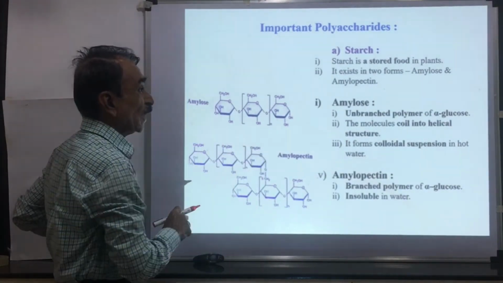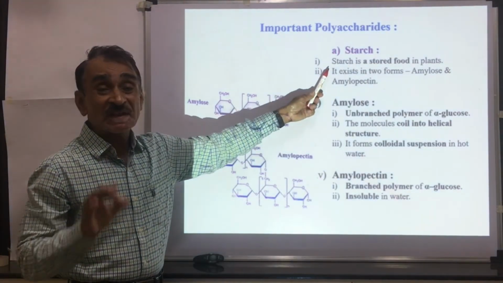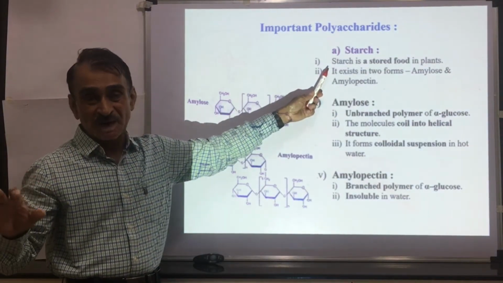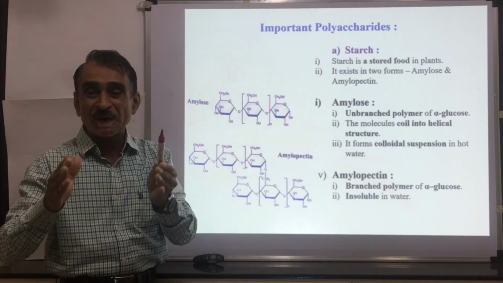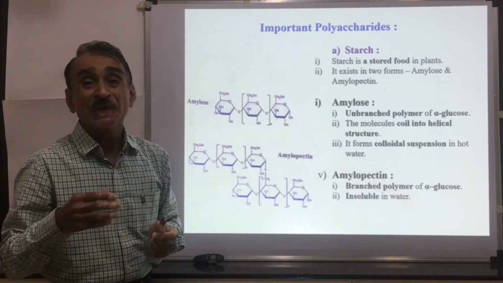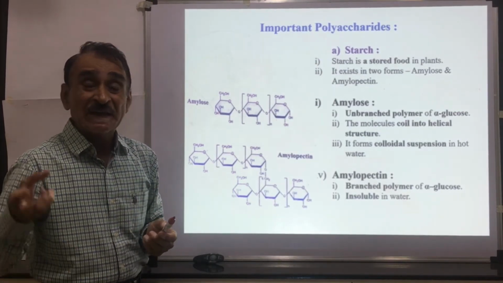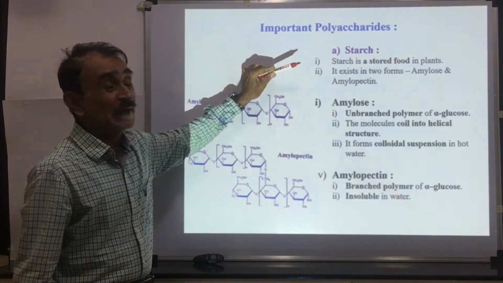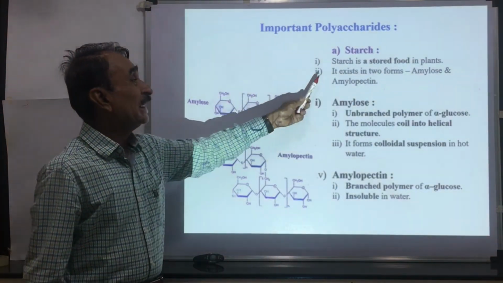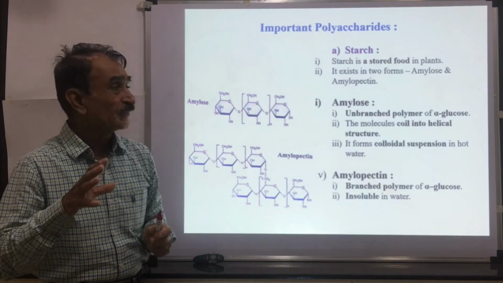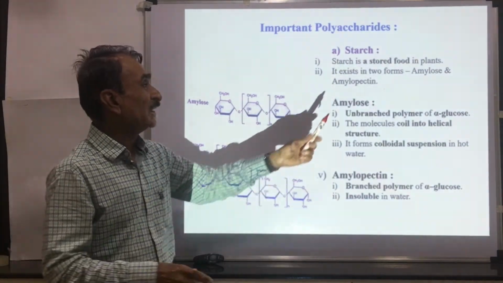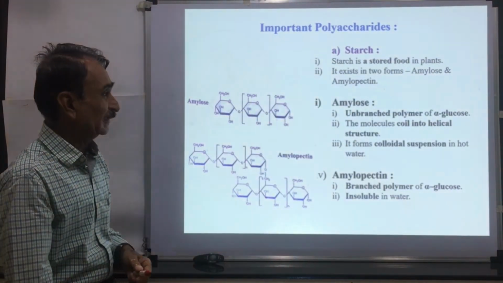The first important polysaccharide is starch. Starch is a stored food in the plants. In the plants, food material is stored in the form of starch. For example, wheat grain, jawar grain, bajra grain. In these grains, food material is stored in the form of starch. It exists in two forms, amylose and amylopectin.